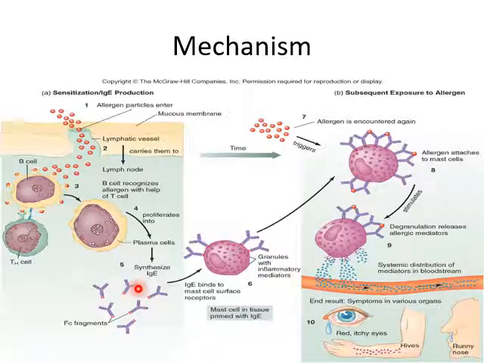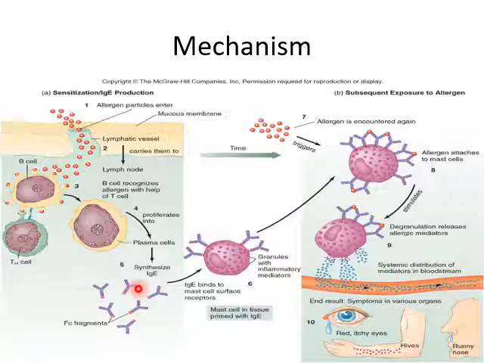Now this IgE antibody would circulate and get attached to mast cells. The mast cells have surface receptors for the Fc fragment of immunoglobulin E. So such primed mast cells are present in the body in blood and various tissues.